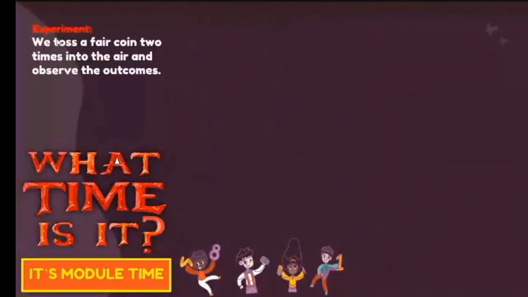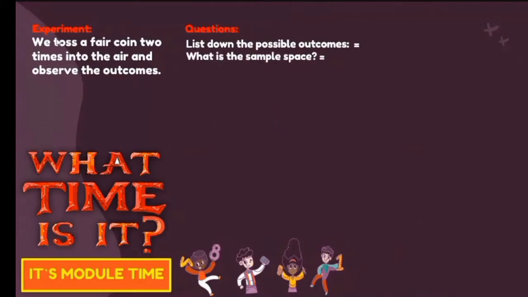So next, you have an experiment. We need to toss a pair of coins 2 times in the air and observe the outcome. These are the follow-up questions for this experiment. Number 1, you have to list down the possible outcomes. When you say outcomes, this is the result of the experiment or of every trial. Then, what is the sample space? These are the list of the possible outcomes, or the total possible outcomes. And then the possible values of the random variable x.